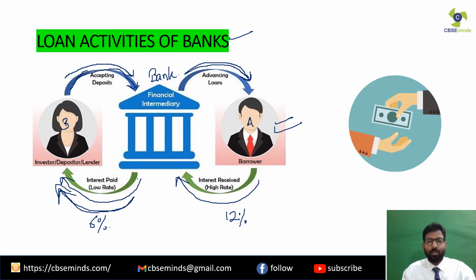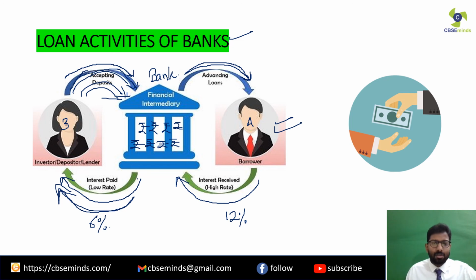Let me explain to you once again in different context. See, like Mrs. B, we have got so many customers, so many depositors depositing money in the bank, clear. So the bank has got lots of money from all the deposits that they have received from many depositors like Mrs. B, clear. But we also have got few people who want to take loans from the bank, clear.